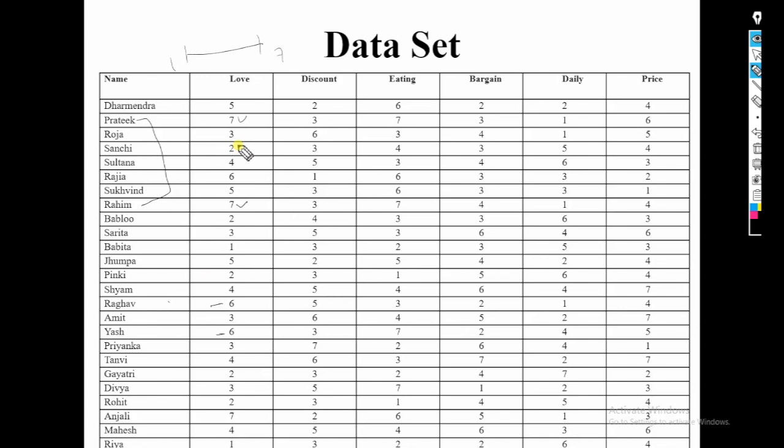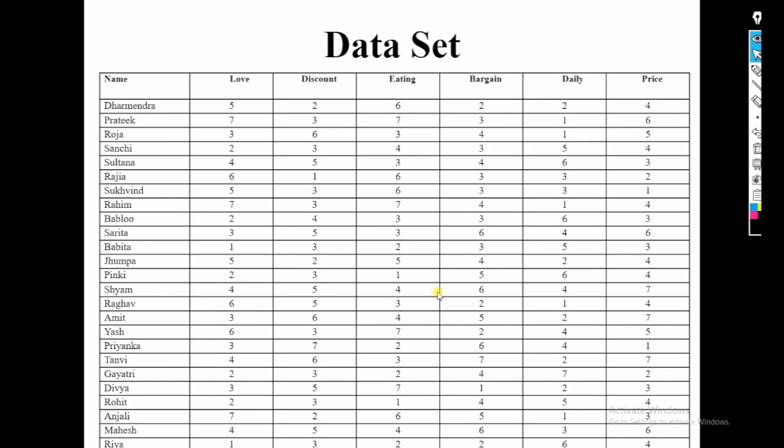And Sachi is giving 2, she does not want to buy product in shopping mall, rating 2. Another is Pinky, you can see the rating 2, and another, Gayatri, 2, Rohit 2. So we can club people of the same nature into one cluster. So this is the purpose of cluster analysis. And the data set is the data of 25 buyers.